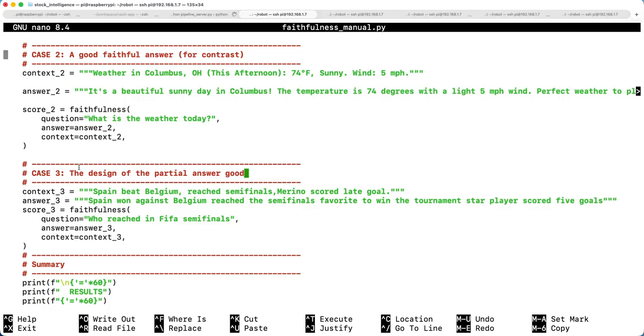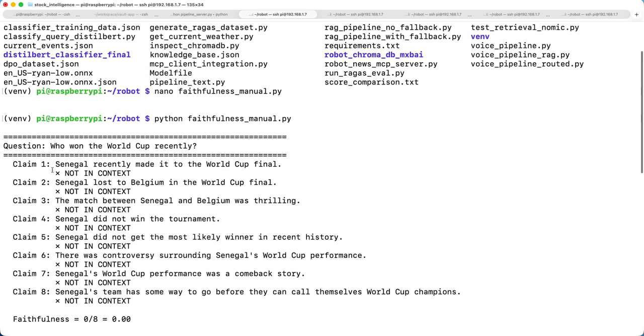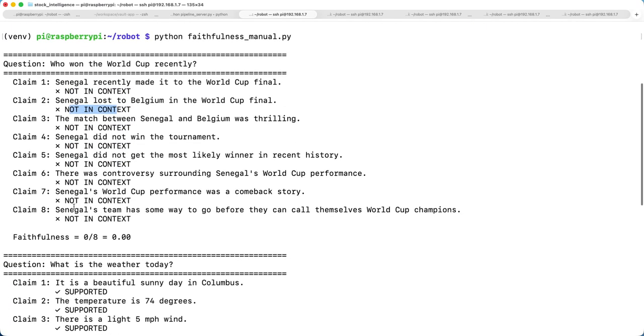And the third one is, who reached the semi-final? Spain won against Belgium, and Spain beat Belgium, reached the semi-final. Marino scored the latest goal and reached the semi-final, favorite to win the tournament. Star player scored 5 goals. So this is basically checking the claims against the context. That's what we are doing here. So Senegal recently, this was not in the context. All these things are not in the context.